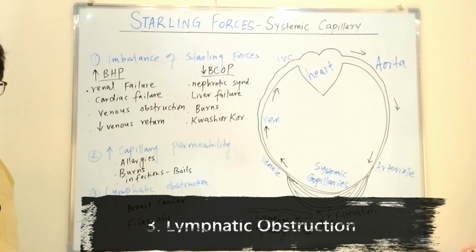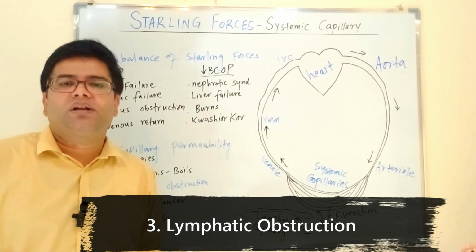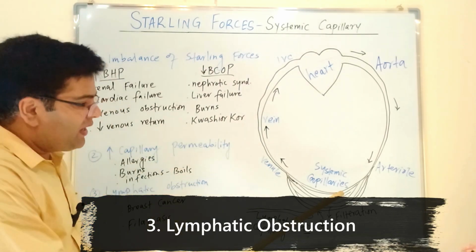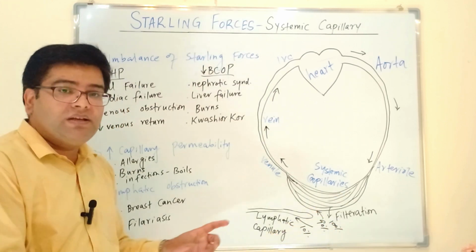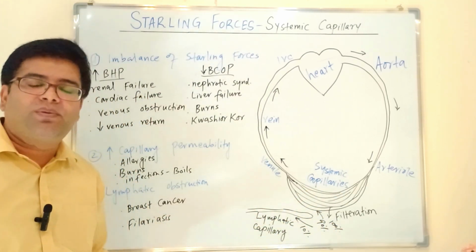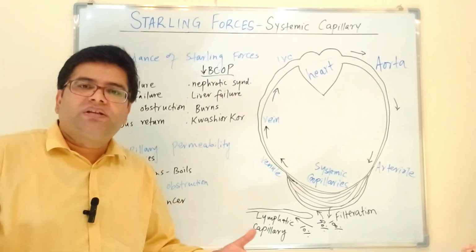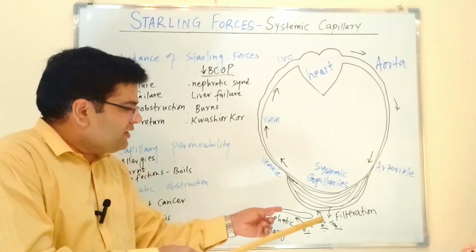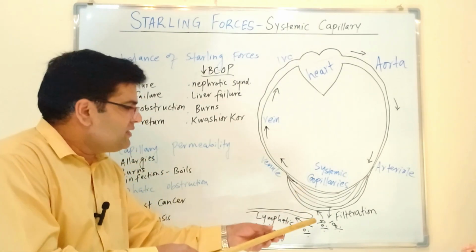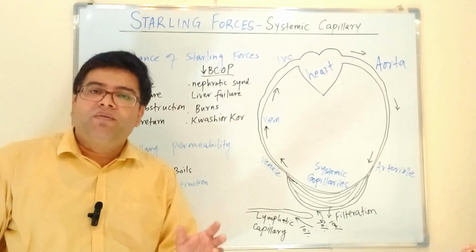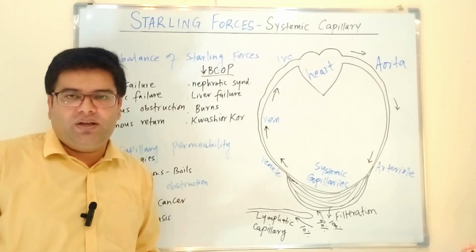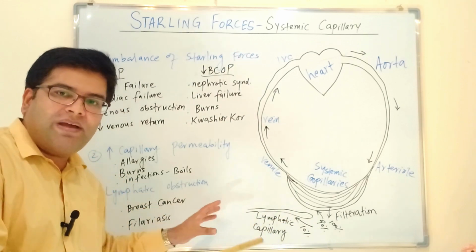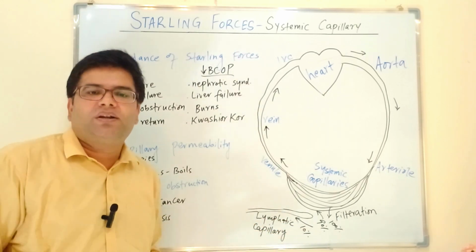And lastly, lymphatic obstruction can also result in edema. We know that of whatever fluid is filtered from the capillaries, 90% is reabsorbed back into the venous end of the capillary. The 10% of fluid, because it contains proteins, does not return into the venous end of capillaries, rather it is reabsorbed by the lymphatic capillaries. So in conditions in which lymphatics are obstructed, this 10% fluid will not go back into the circulation, and this will result in edema.